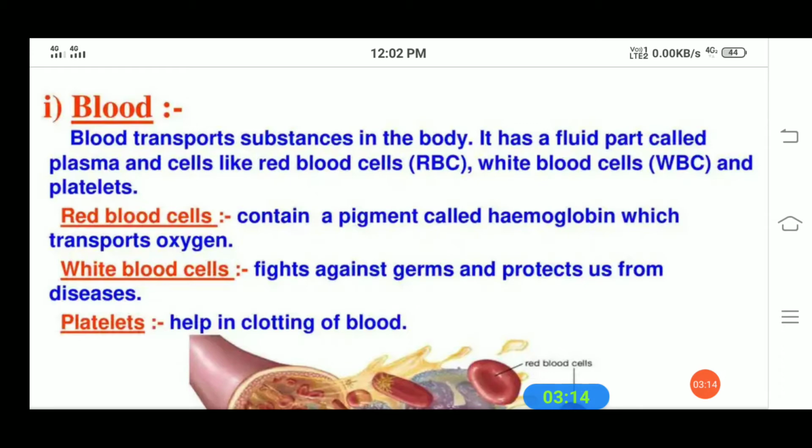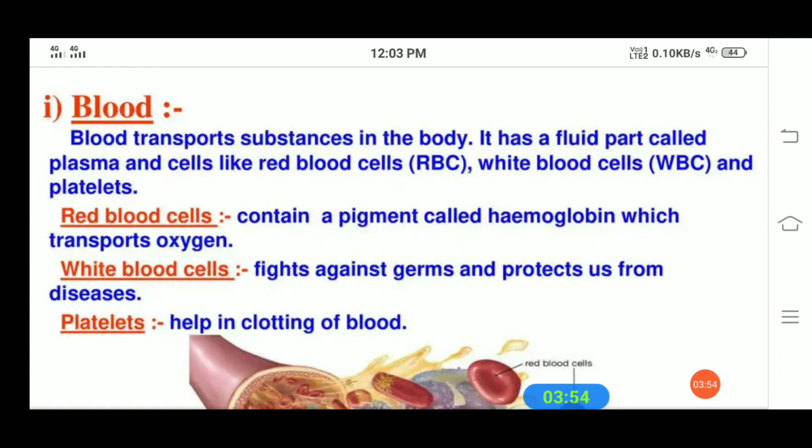Students, in the circulatory system, the blood is one of the main parts that transports substances from one part of the body to another. What happens when you get a cut on your body? The blood flows out. But what is blood? Blood is the fluid which flows in blood vessels. It transports substances like digested food from the small intestine to the other parts of the body, and it carries oxygen from the lungs to the cells of the body. It also transports waste for removal from the body.